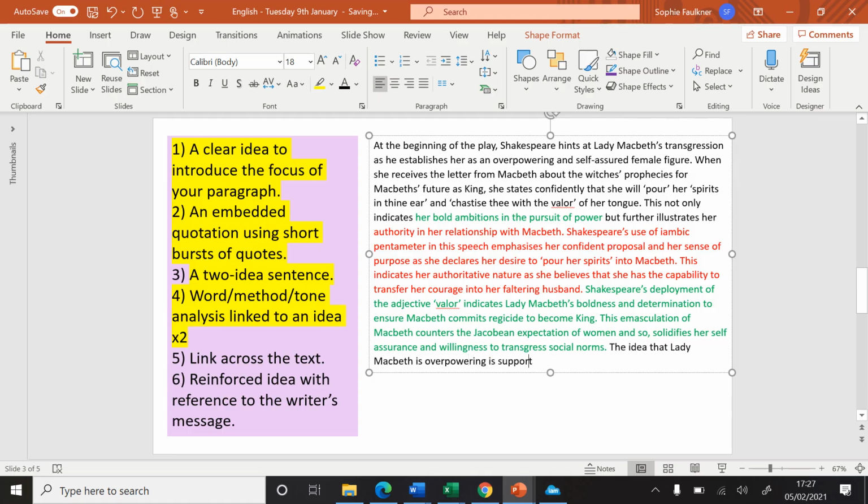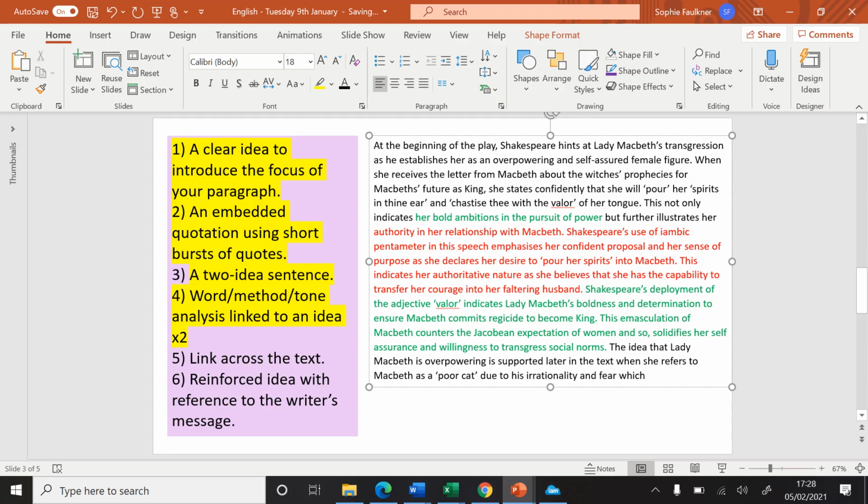Is supported later in the text when she, now I need to re-embed a new quotation, when she refers to Macbeth's maybe irrationality. She refers to Macbeth as a poor cat due to his irrationality and fear.